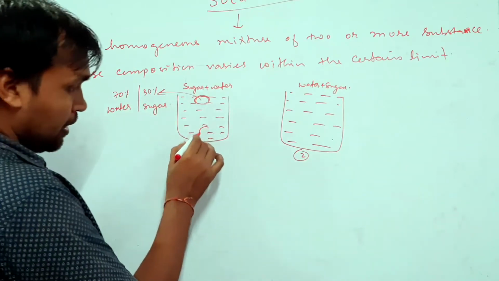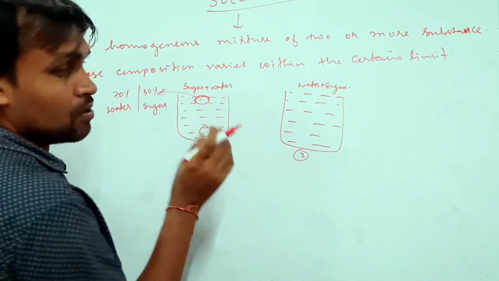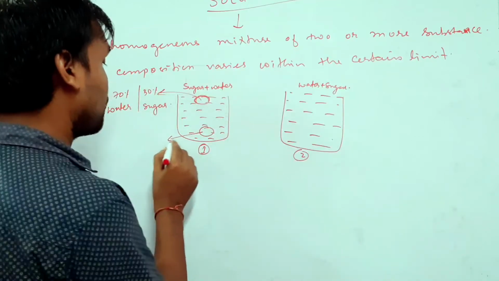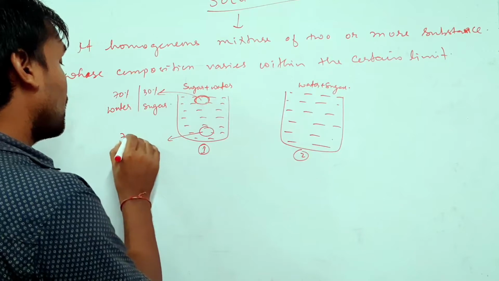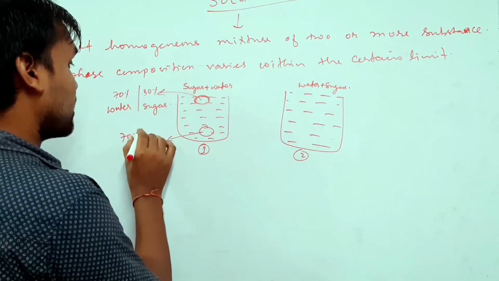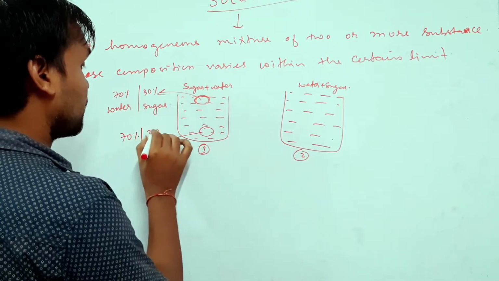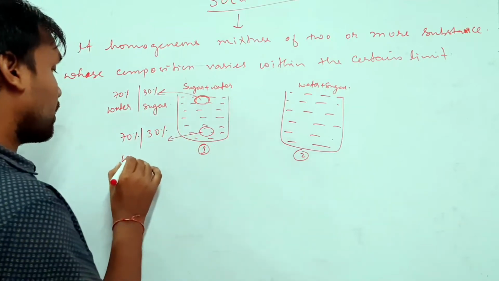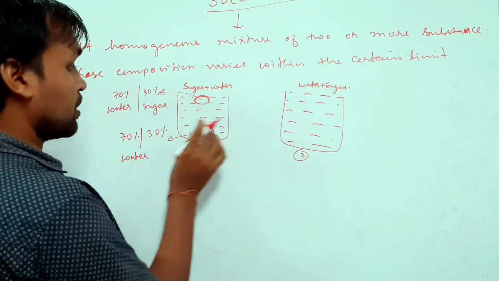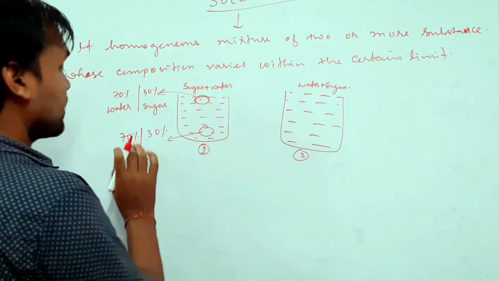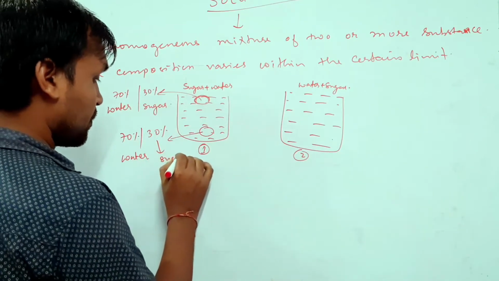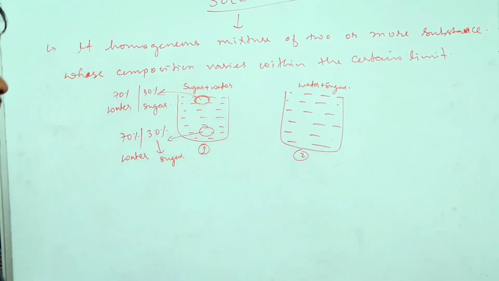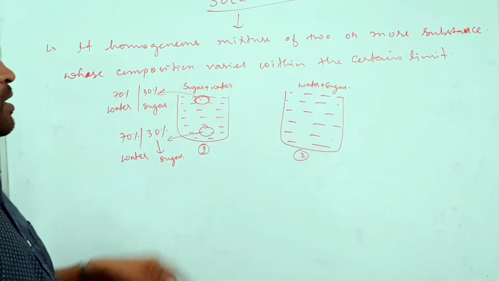Another sample we have taken from the bottom and checked again. We found that here also the composition is 70% water and 30% sugar.